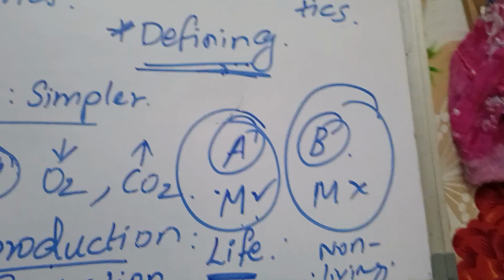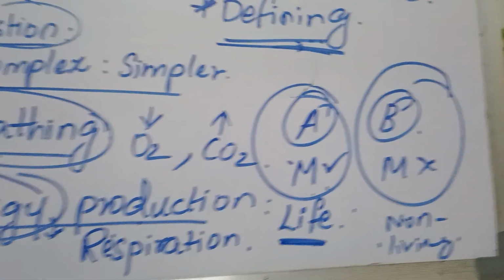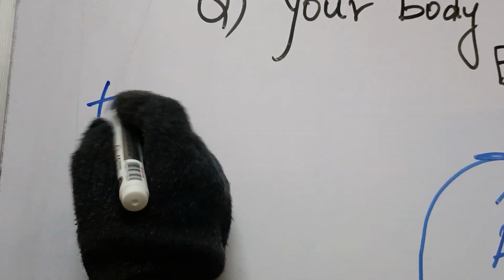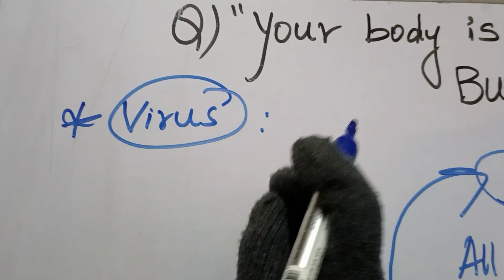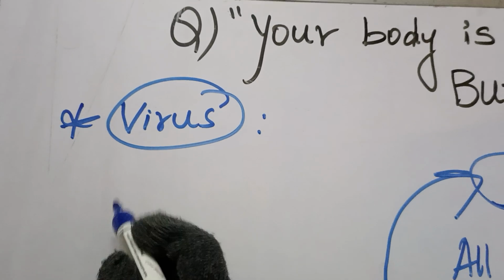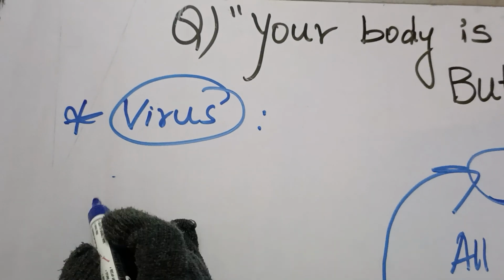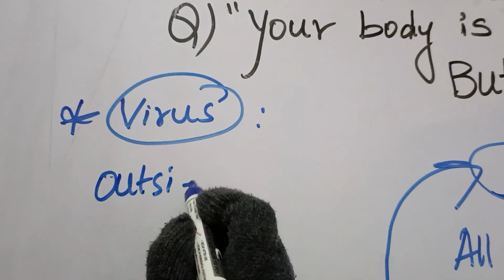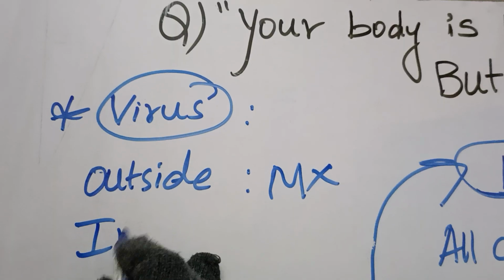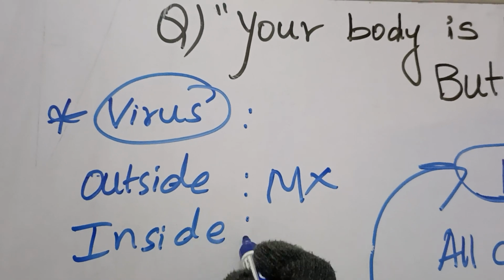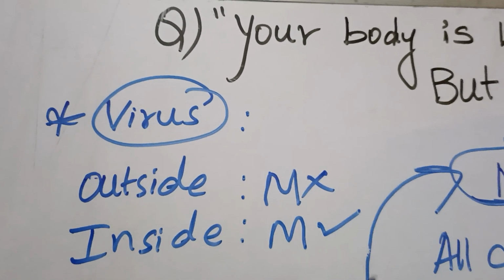So students, in this I would like to tell you one thing. As we know, biology loves exceptions. So what is the exception? We have an exception, that is of virus. Viruses are a special type of microorganism. They behave differently when they are outside the living body. They do not show metabolism. When they are inside the living body, only then do they show metabolism.